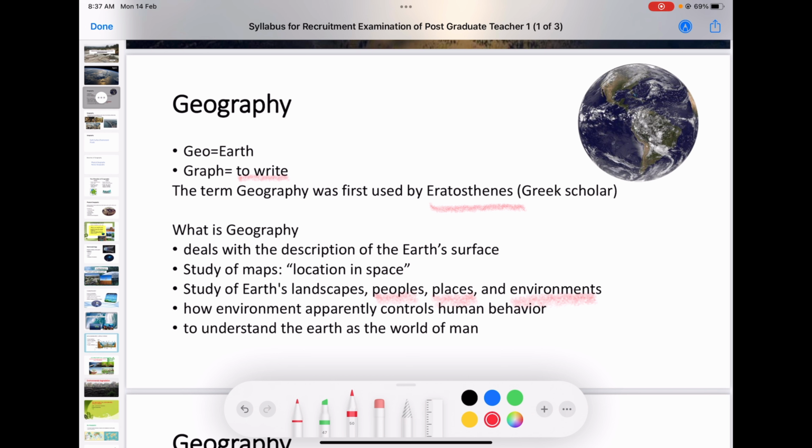So next level we have reached up to that. Geography has developed up to that. Earlier it was just the study of the earth surface. Then we related the environment with humans, with human behavior, and said the environment controls them.